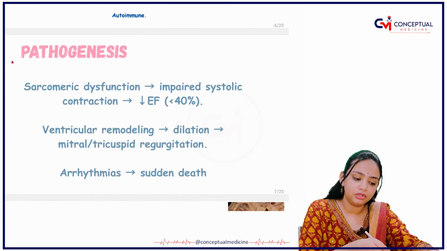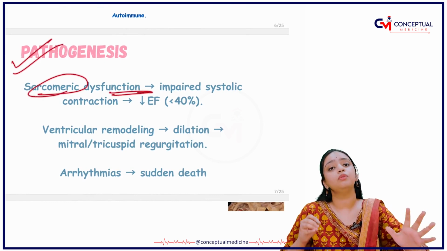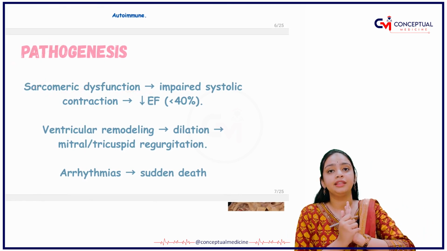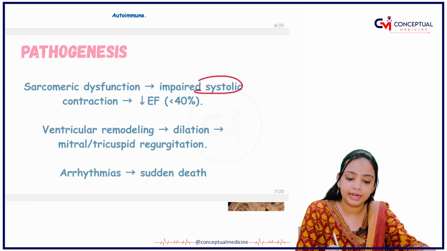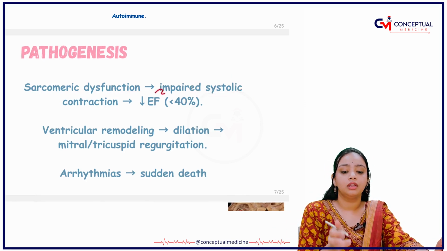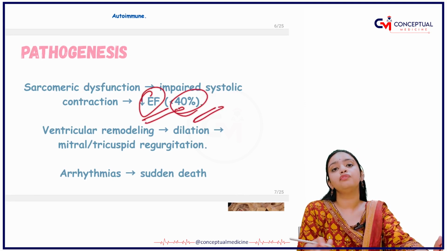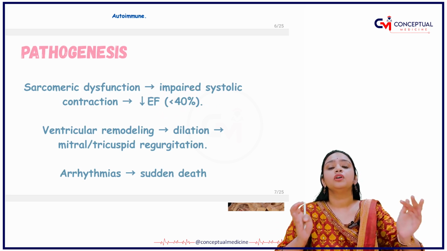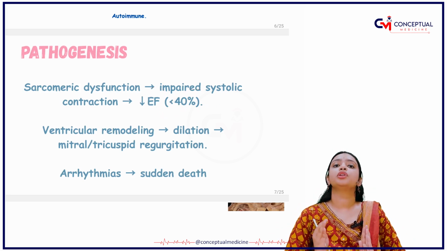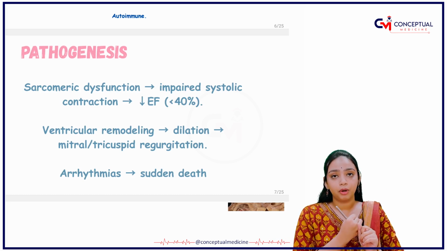Let's see the pathogenesis. First, there is sarcomeric dysfunction. You know the sarcomere layer in your muscle gets impaired, and there is impaired systolic contraction. The ejection fraction of your heart is reduced to below 40%. We read about the ejection fraction when we were reading about heart failure.